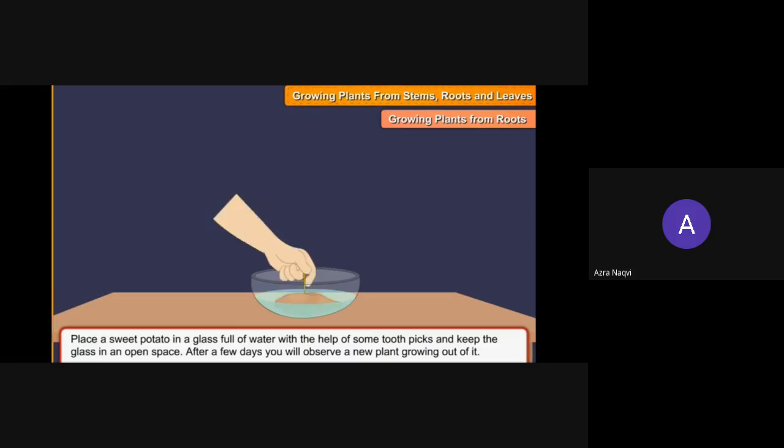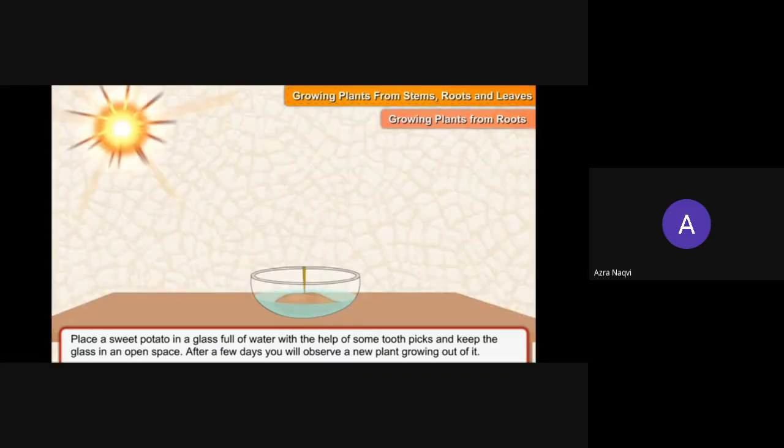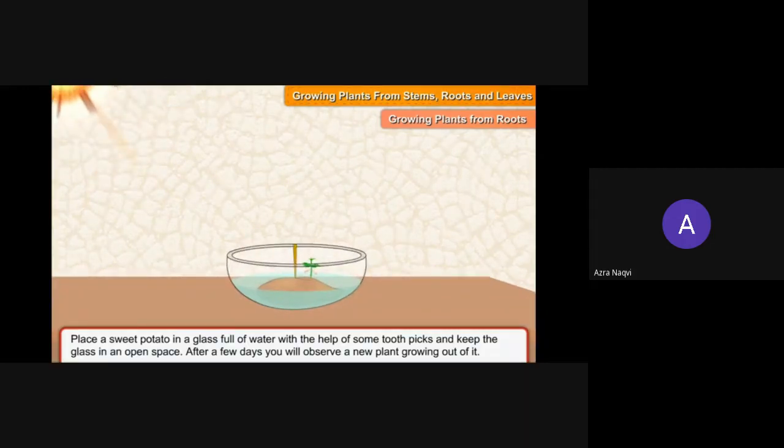Now here one activity is there. See, a sweet potato is put inside the water, and sunlight is also received by the sweet potato. The sweet potato will start germinating. See, a small growth can be seen here in the sweet potato. Now the same way we can have another example of carrot also. If we cut the upper portion of the carrot and put it inside a bowl of water, what will happen with it? To do this activity, what do we need? We require carrot, bowl, knife, and water.